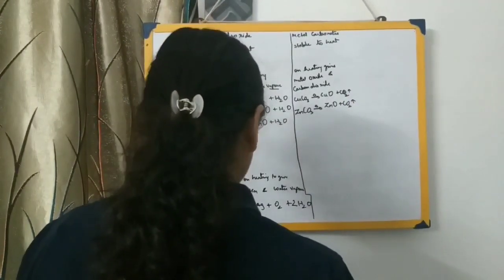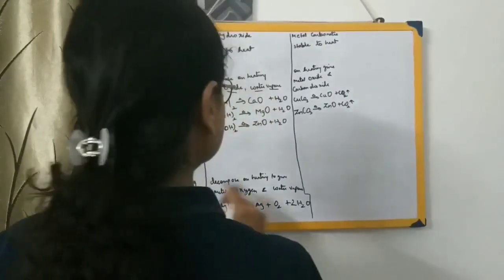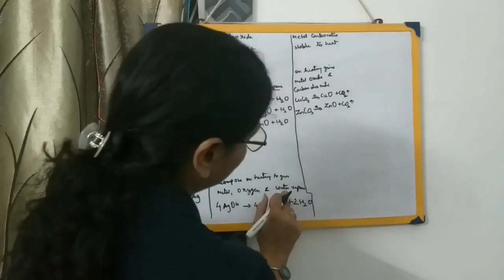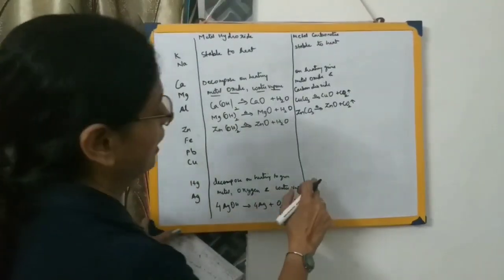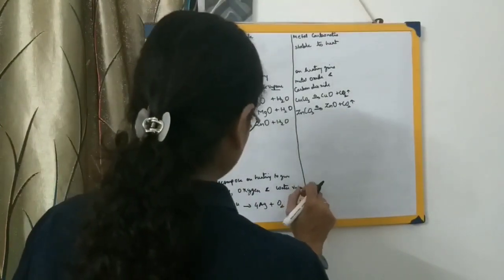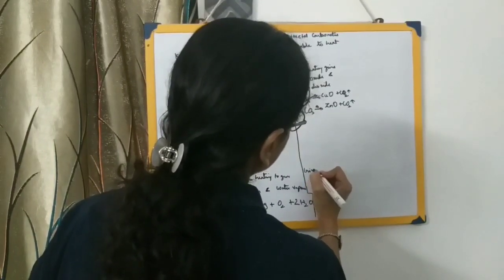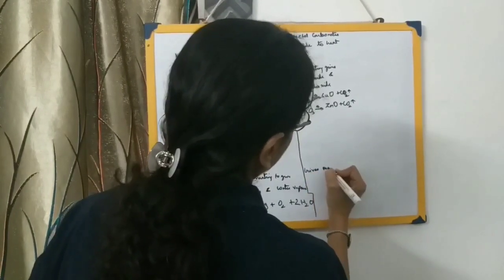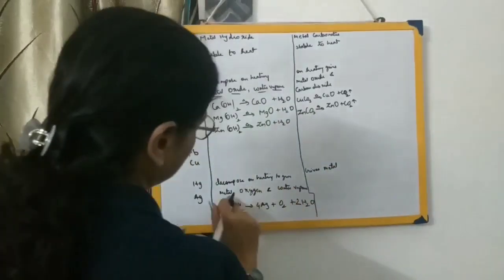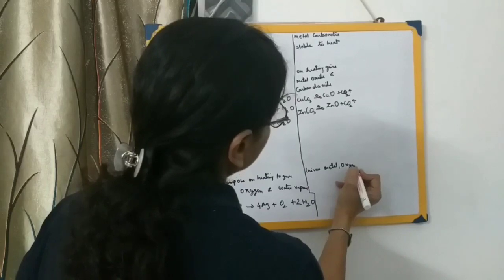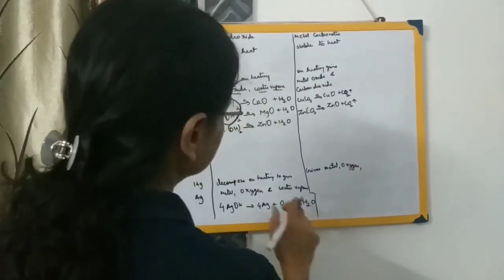Then next, this will also give what? Metal, oxygen, and instead of water vapor it will give carbon dioxide. I am just simply writing down that on heating it gives metal, oxygen, and carbon dioxide instead of water vapor.